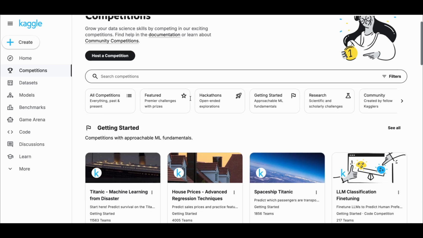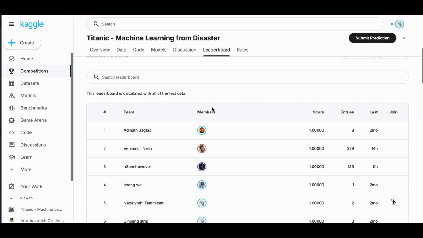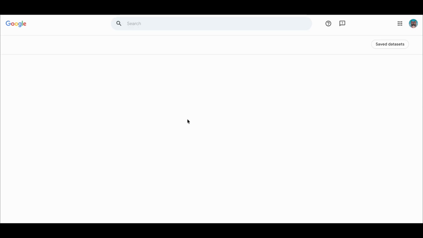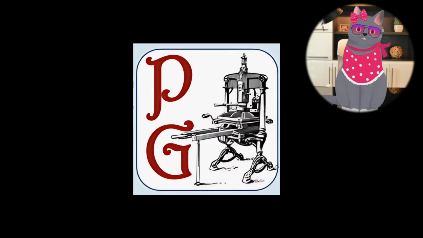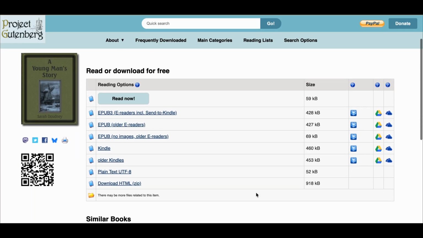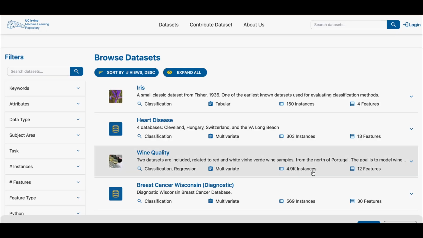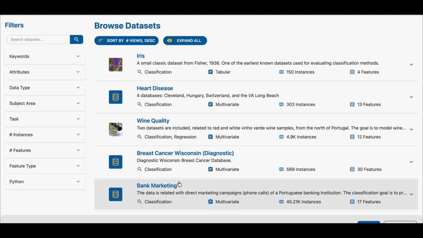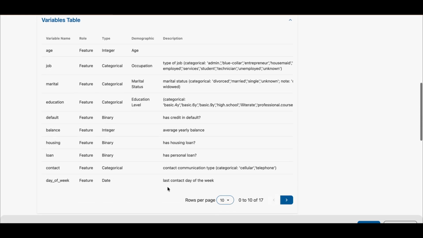Kaggle also hosts competitions where you can submit your AI models and try to win by getting the highest accuracy with your AI model. Google Dataset Search is similar to Google Scholar, but for datasets, and contains millions of datasets pertaining to a variety of fields. If you're looking for textual data, specifically books, Project Gutenberg is an excellent resource consisting of tens of thousands of free ebooks. These are all older works for which US copyright has expired. Last but not least, we have the popular UCI datasets. These datasets are commonly used in tutorials and can be used by you to quickly test out if your model is working. We will be using these simple datasets in future modules as well.